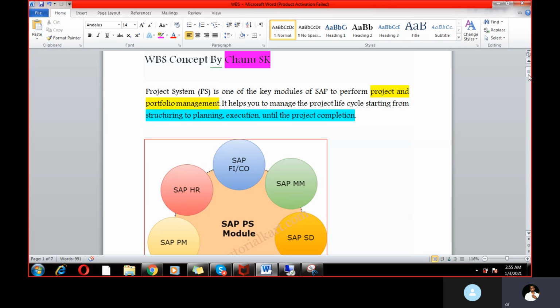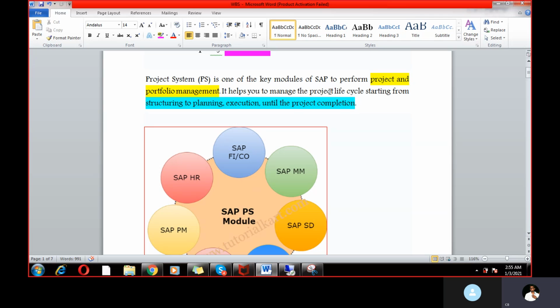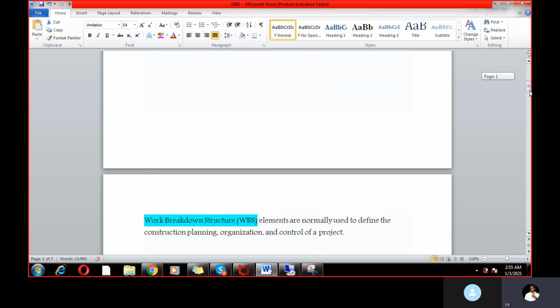So now today's concept is WBS. What is WBS and why is this concept very important for the interview level or in real time? The project life cycle, starting from structuring to planning, execution and until project completion, is carried out by the WBS.